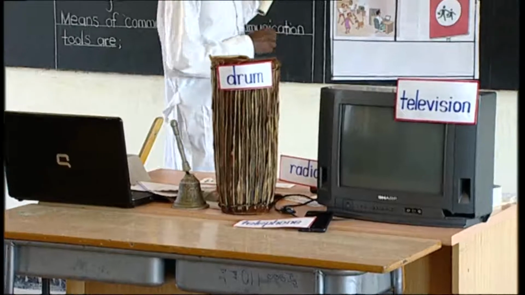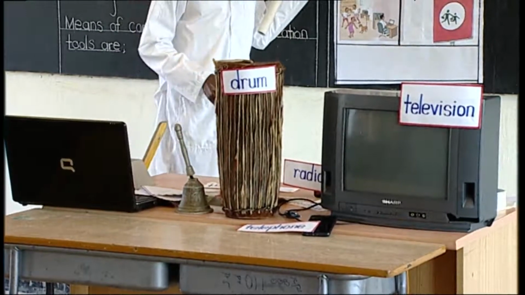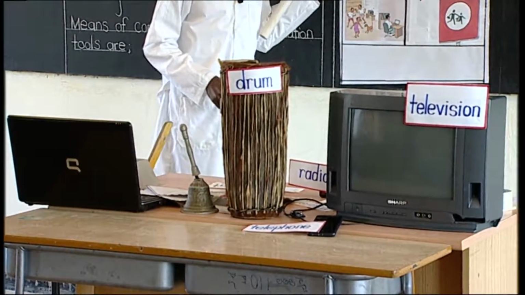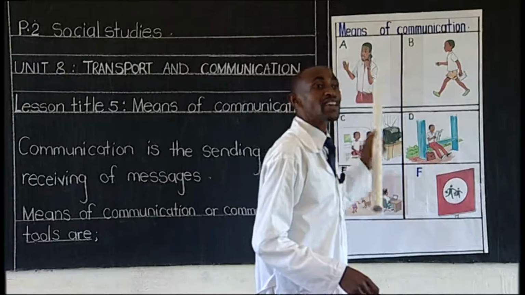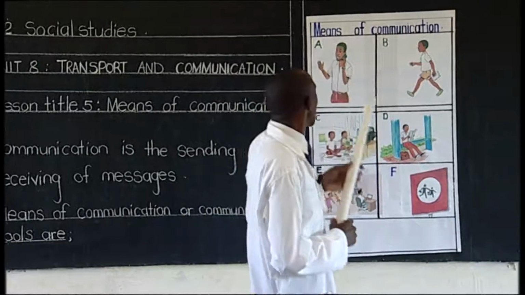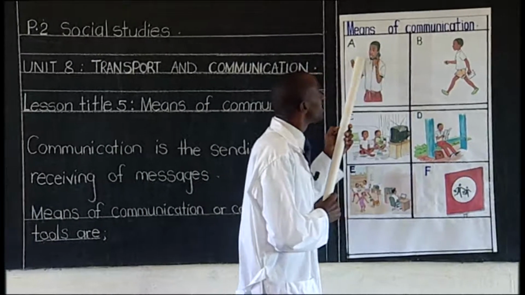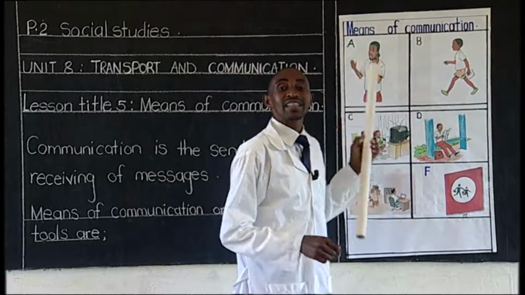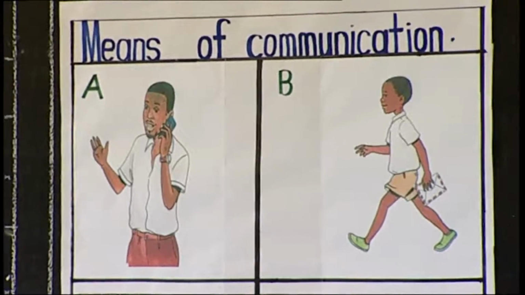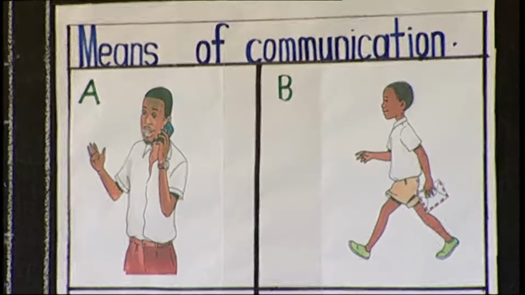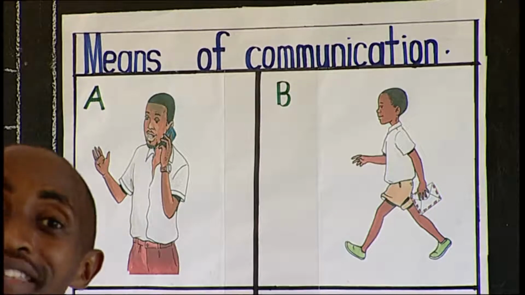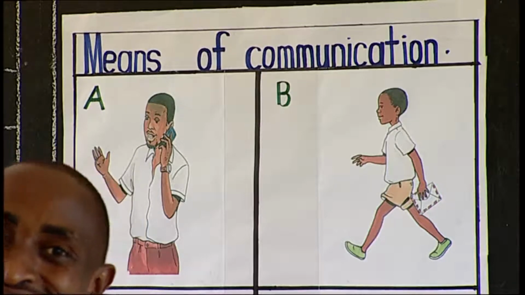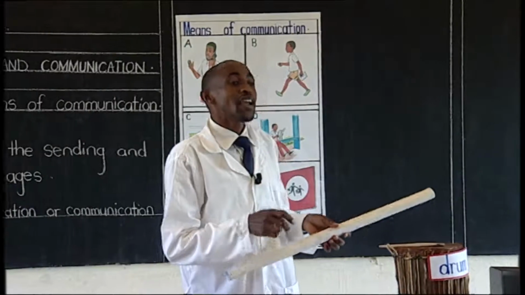On our chart, you look at this A. This person had a telephone. He is communicating to people. He has received a message from the telephone. So that's why we say a telephone is a means of communication. It's a tool used in communication.